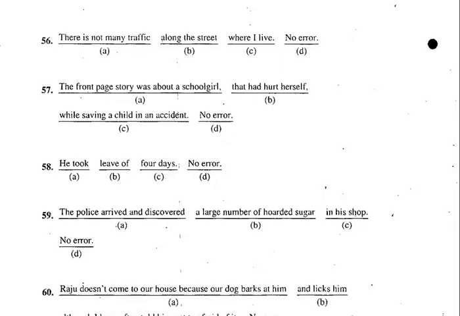More appropriate will be who had hurt herself. Because remember here, in the case of human beings, we quite often use who. So in place of that, this will be a better one, because we use who in the case of human beings, particularly nouns and all. The front page story was about a schoolgirl who had hurt herself. That, quite often we use in the case of non-living things, though sometimes we use it in the case of human beings, but the most appropriate will be who had hurt herself, not that.